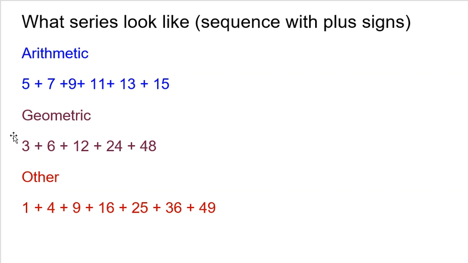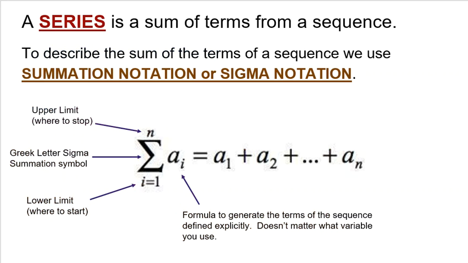Now, of course, we could just grab a calculator and add these together, but let's find a different way to represent a series. Again, these are 3 examples of a series, adding numbers from a sequence together. But there is a cooler, more mathematical way that we represent a series, and that is with what's called summation or sigma notation. So once again, a series is just a sum of terms from a sequence. And to describe the sum of terms, we could certainly do what I just did in the previous 3 examples, just show adding them together.